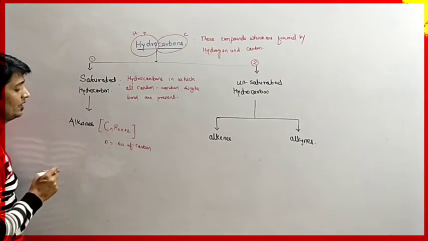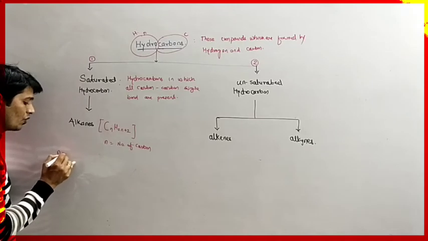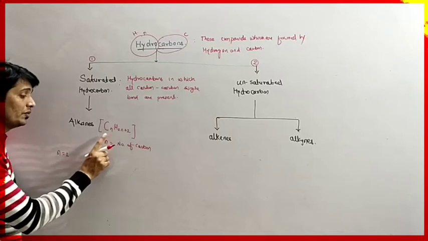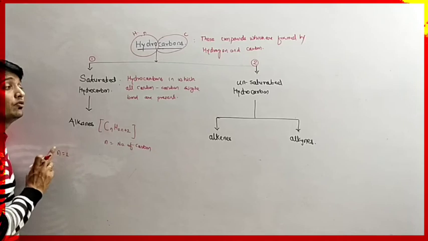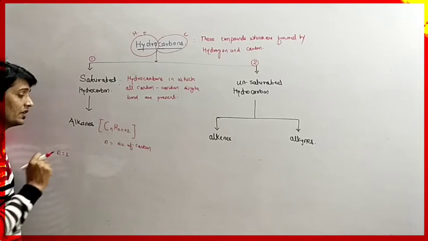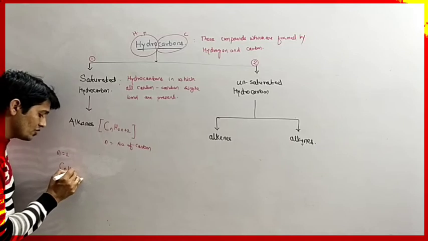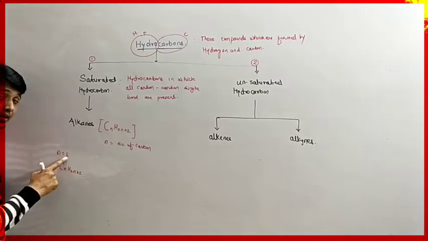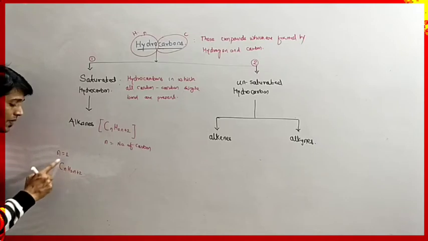Okay. Example, if we place n equals 1, then we will get the first hydrocarbon. So here we have the formula CnH2n+2, with n equal to 1. Wherever we have n, we replace n by 1.